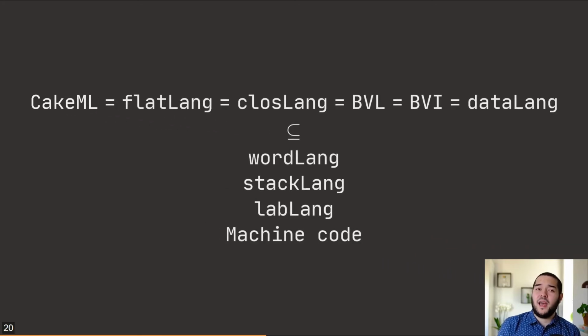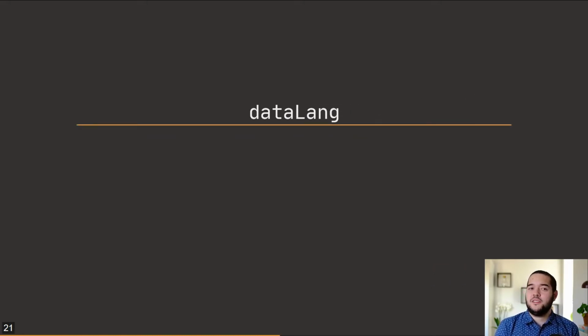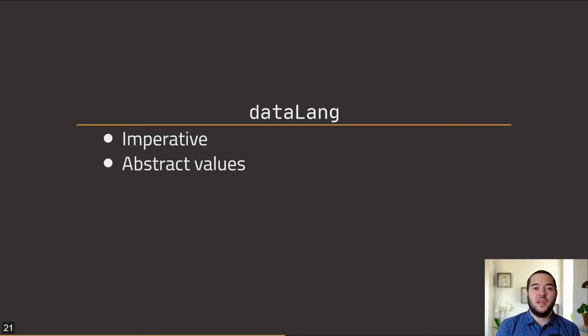We noted that among the high-level languages, DataLang had a number of interesting features. First, DataLang is an imperative language, so it's easy to step through each instruction and see what effects it has on memory. It also provides abstract values, which means not everything is represented using words, and there's still a bit of structure to values.